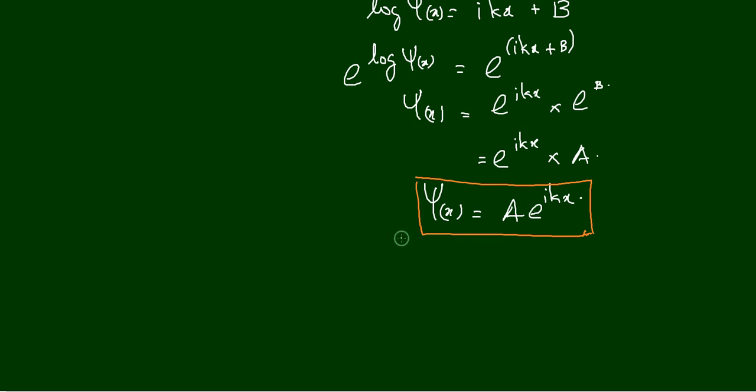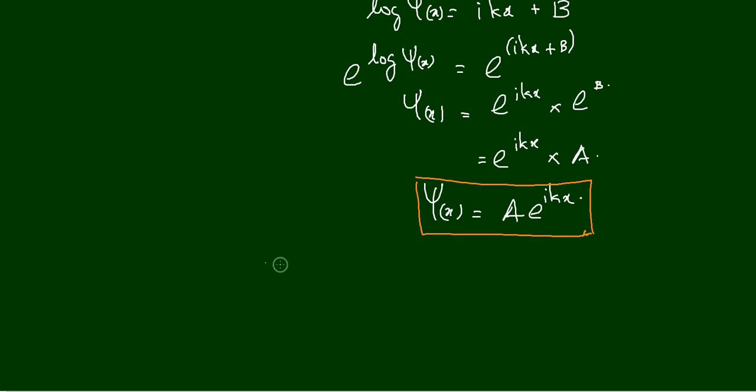So this is the solution of the equation, but this is not the complete solution. Whenever we are talking about the solution of the operator equation, we have to do two things. First, we have to get an expression for the function, that is, the wave function, which we have obtained here. Second, we have to get an expression for the eigenvalue. Here the eigenvalue is px, so we have to get an expression for px also. When we get an expression for px, then we can say that now we have the complete solution.